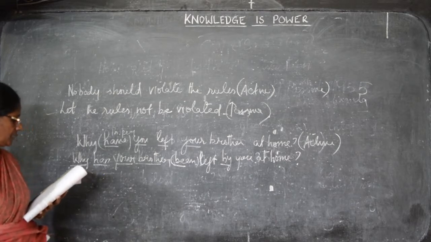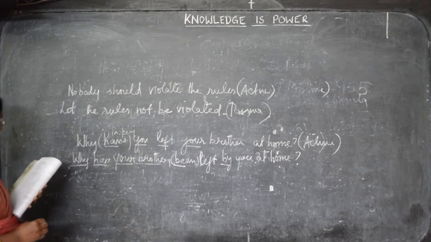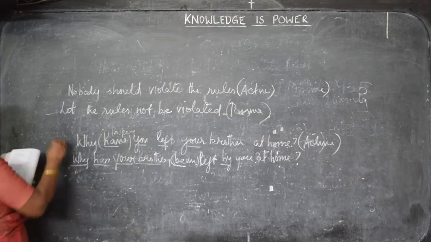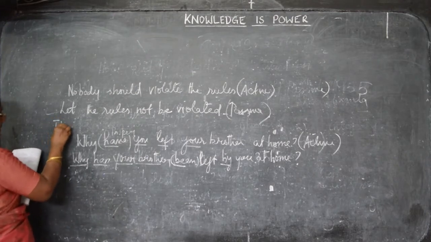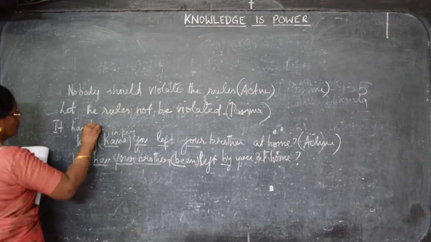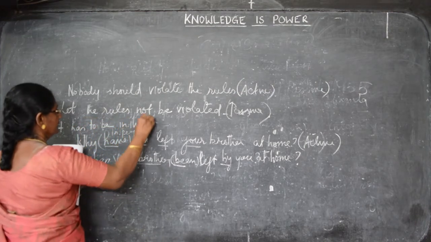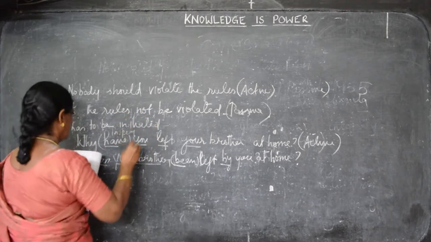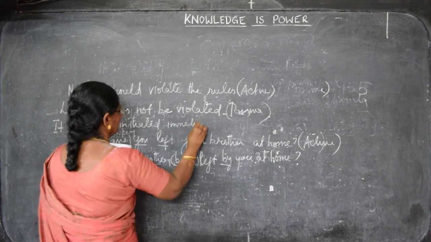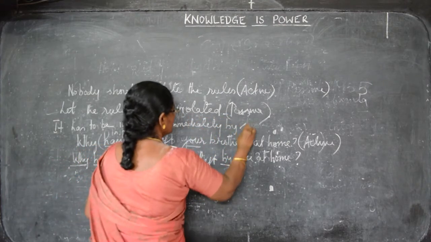Someone has to initiate it immediately. Now, we go on to the next sentence. Someone has to initiate it immediately. Take "it" as the subject. It has to be initiated immediately by someone.